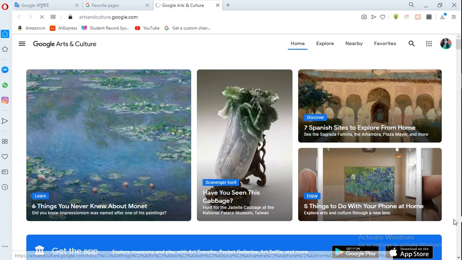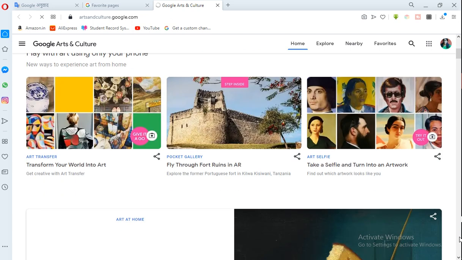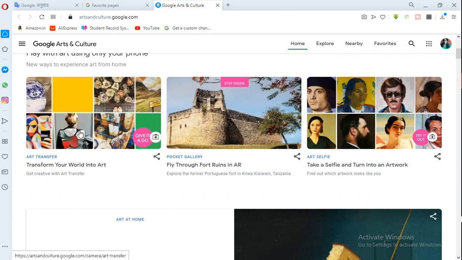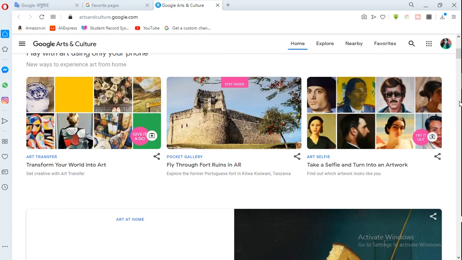This is an art and culture app where you get different things: Art Palette, Pocket Gallery, Art Transfer, Art Selfie.